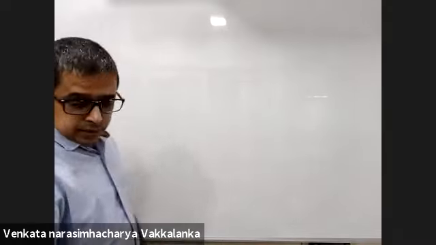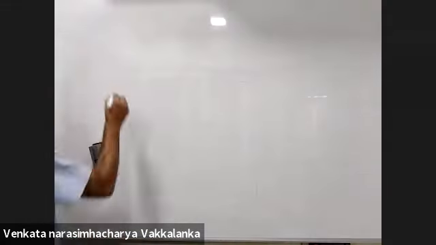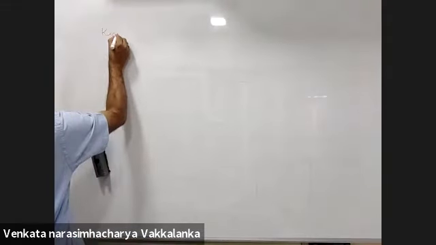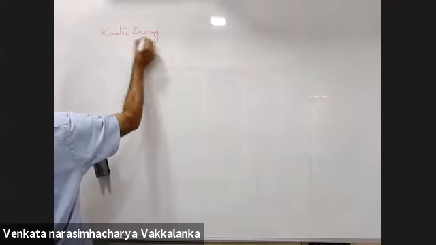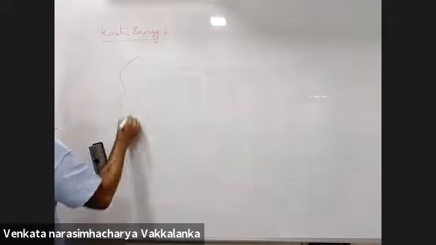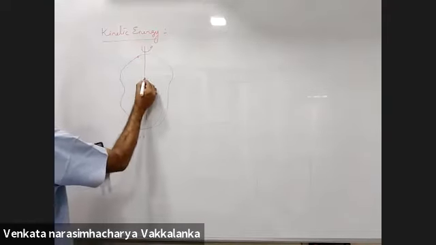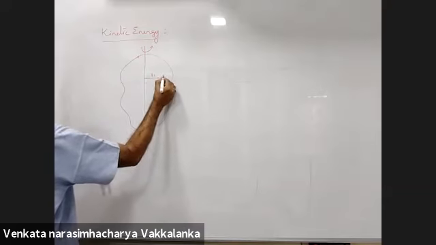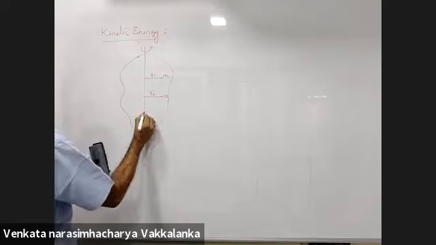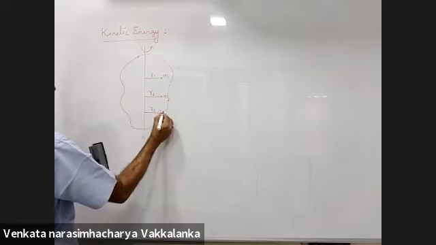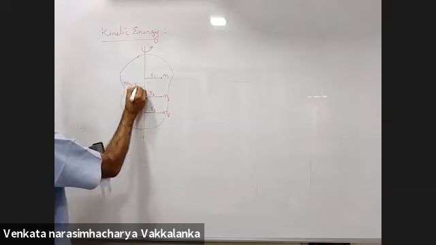Now, basically, today we'll try to introduce the concept of kinetic energy. If there is a body rotating about an axis, this is R1, this is M1, this is R2, M2, this is R3, M3, so on and so forth.